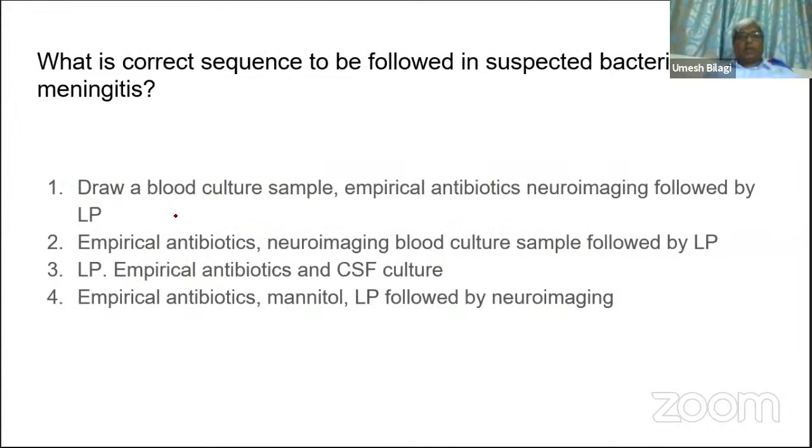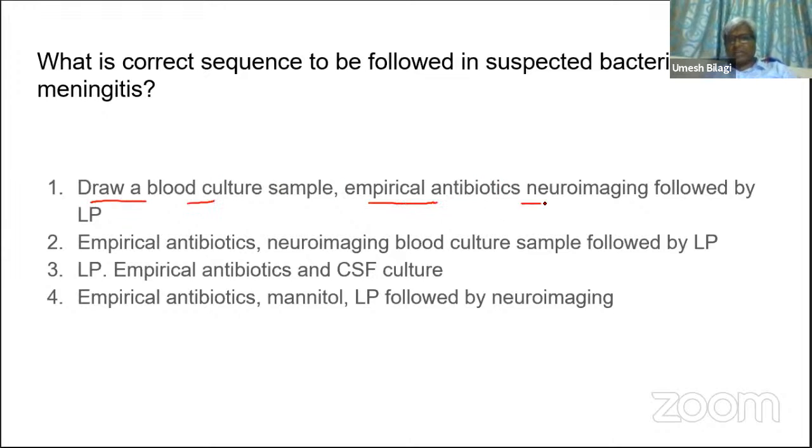Fine. What is the correct sequence to be followed in suspected bacterial meningitis? How do you approach a patient? First option: draw blood culture sample, empirical antibiotics, neuroimaging, followed by LP.